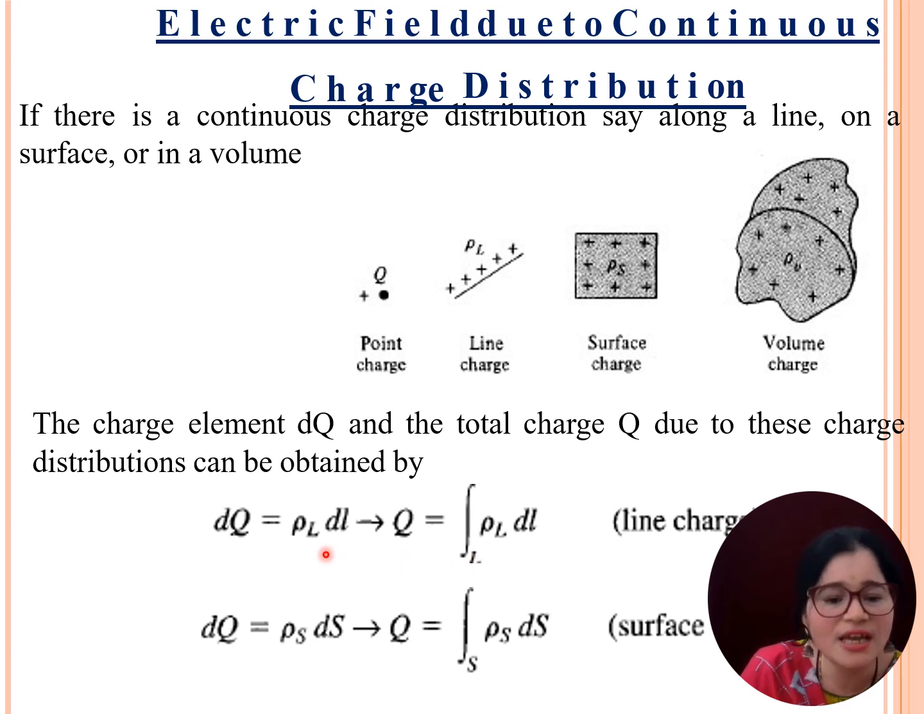In the same way, for a surface, dq equals rho s ds, so q equals the surface integral of rho s ds. For volume charge, dq equals rho v dv, and the charge becomes q equals the volume integral of rho v dv. Units are coulomb per meter cube. This is all about continuous charge distribution with respect to electric field.